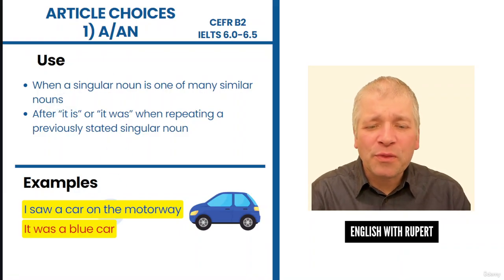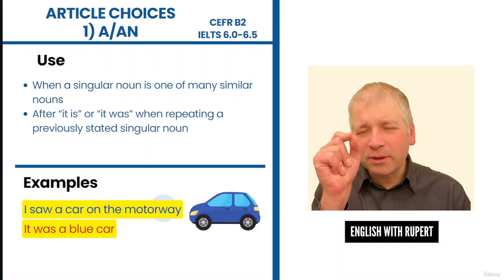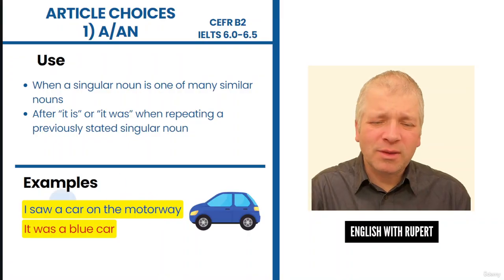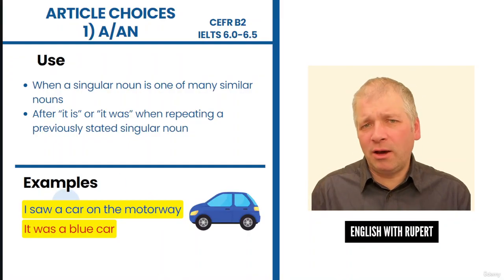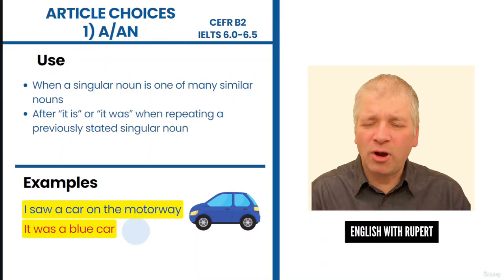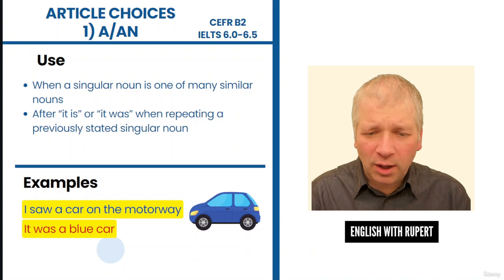Now, we say the motorway because we're focusing on one particular motorway. But we're not saying there's only one car on the motorway. We're speaking about a car out of many cars. So we use a here to describe the car. Notice the next sentence. It was a blue car.